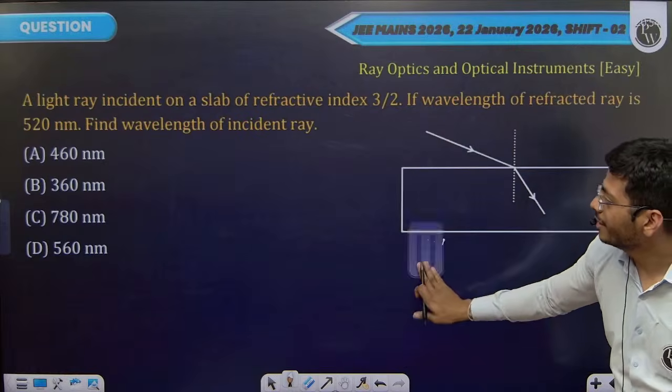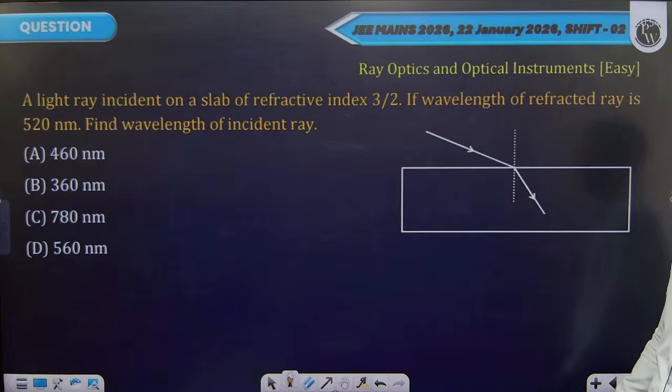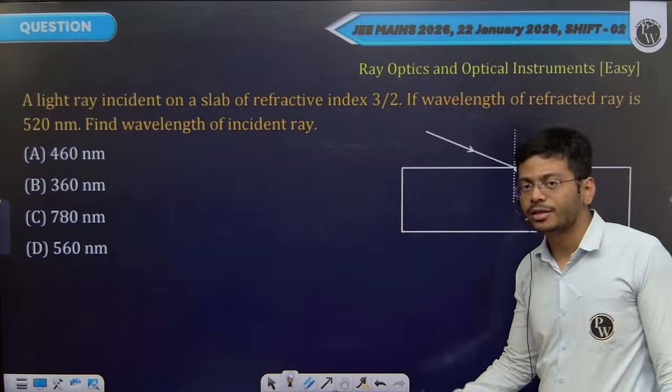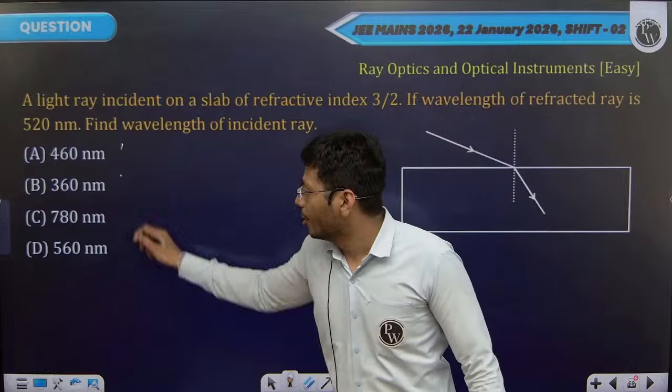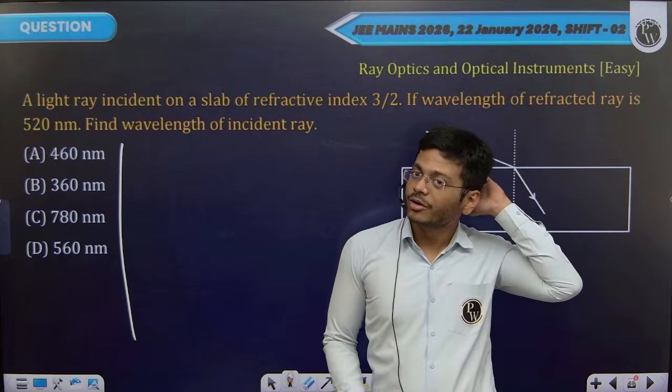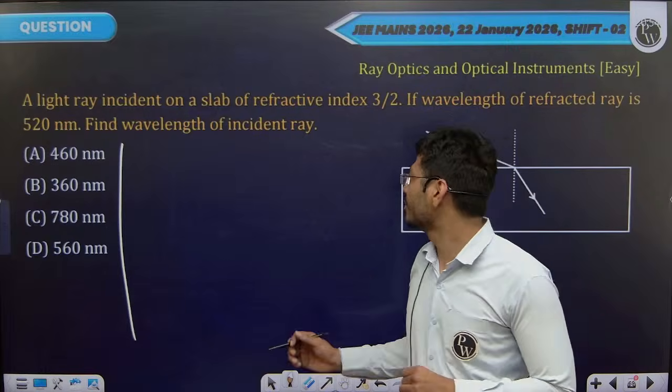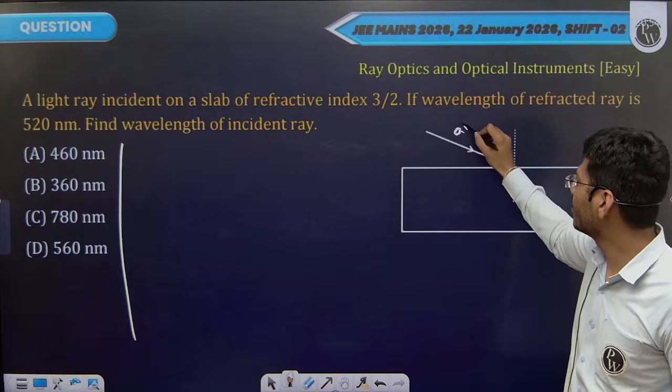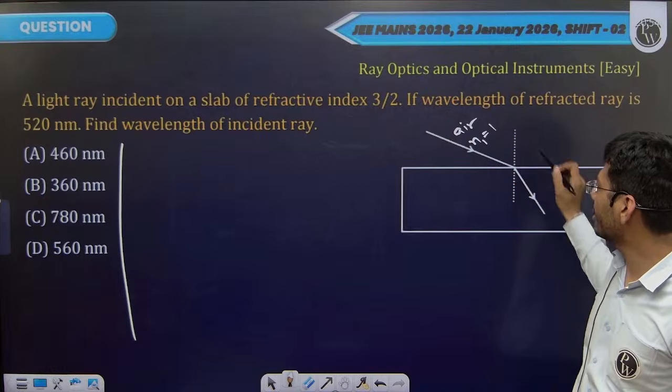A light ray is incident on a slab of refractive index 3 by 2. If the wavelength of the refracted ray is 520 nanometers, find the wavelength of the incident ray. When light passes through different media, its speed changes, and its wavelength also changes. So here it is traveling in air where refractive index is, let's say, 1.